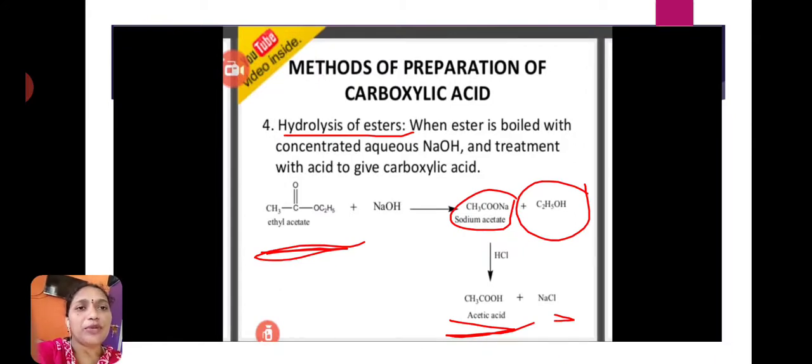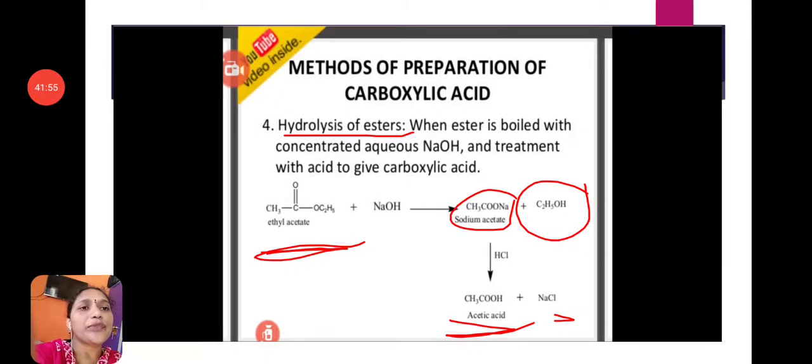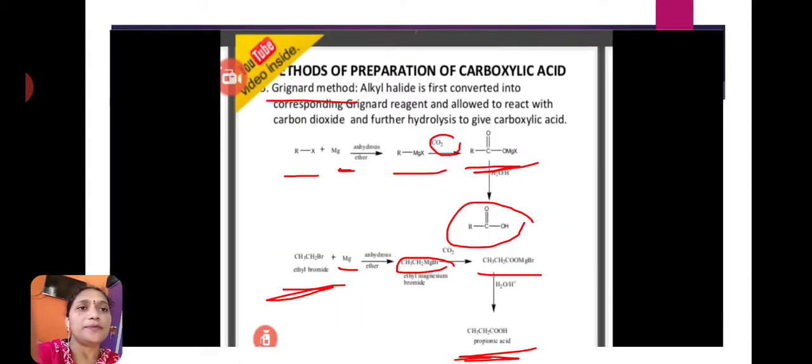Fourth preparation method is hydrolysis of esters. Here when an ester is boiled with concentrated aqueous sodium hydroxide and treated with acid, it gives carboxylic acids. Here we are taking ethyl acetate. Ethyl acetate reacts with sodium hydroxide and forms sodium acetate. Then this sodium acetate reacts with hydrochloric acid and forms acetic acid.